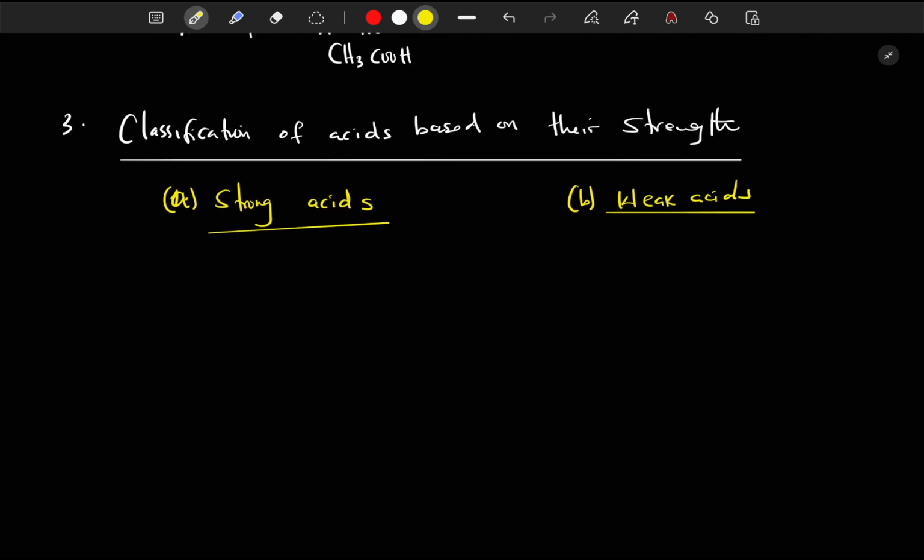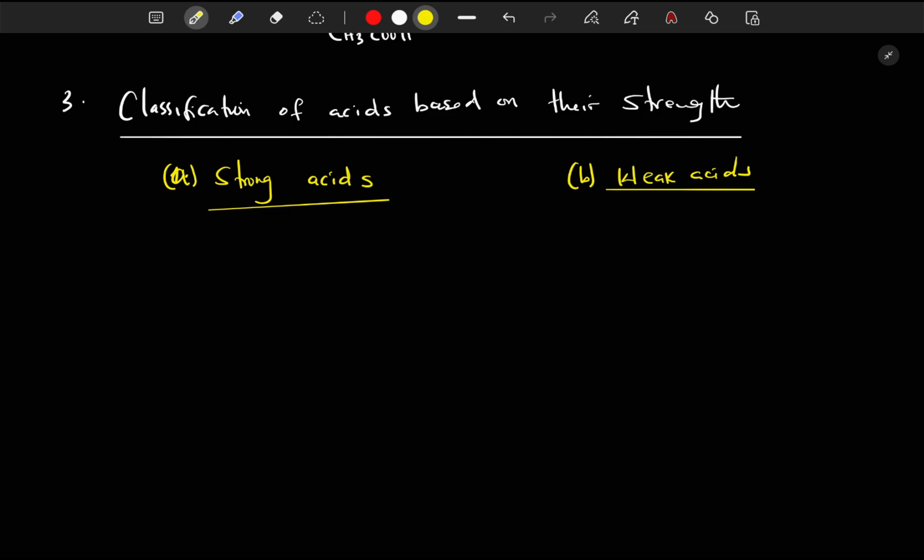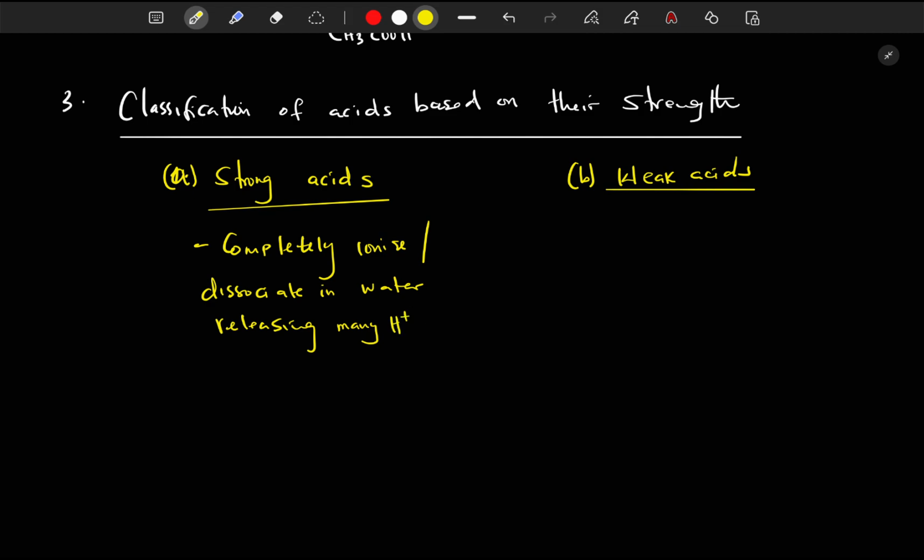What are they? So strong acids are acids that completely ionize or dissociate in water, releasing a lot of hydrogen ions. So these, they completely ionize, or you can use the word dissociate, in water. All right, releasing many hydrogen ions.